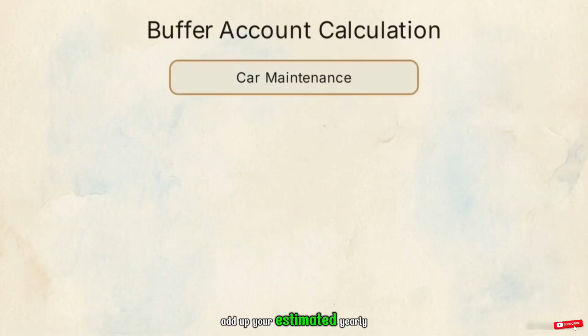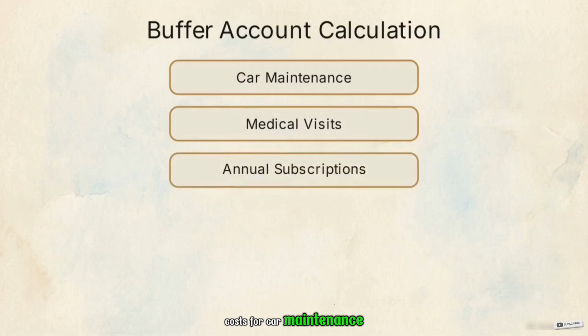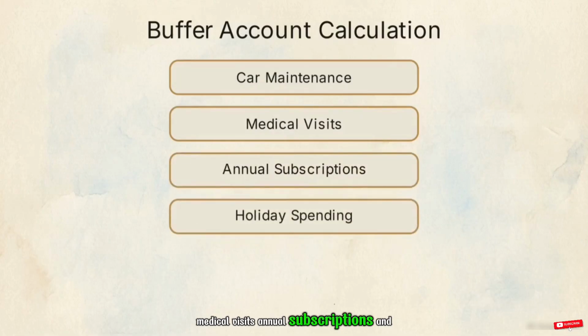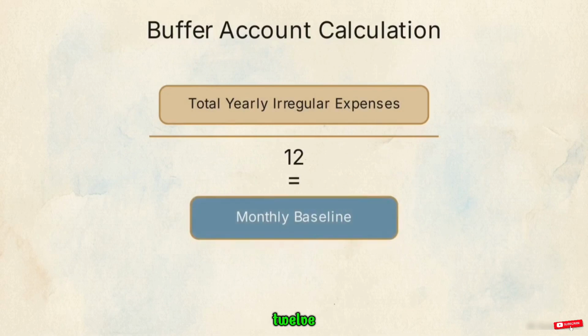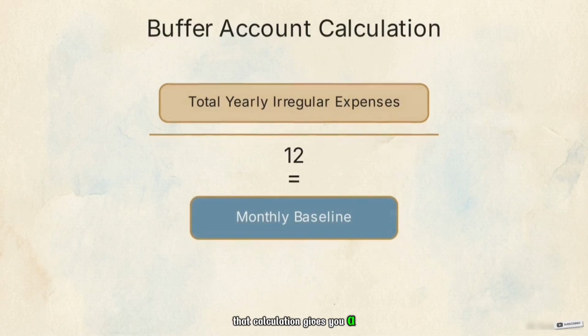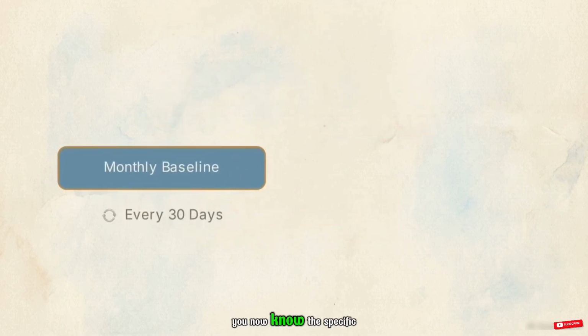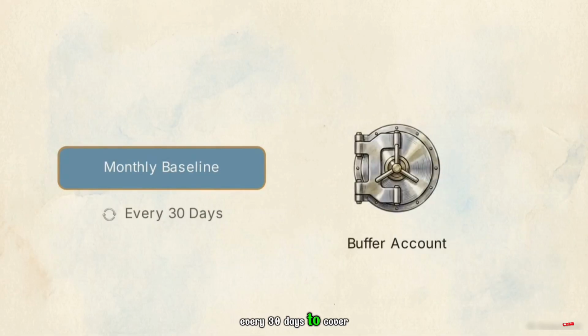This equation shows exactly how to calculate your buffer. Add up your estimated yearly costs for car maintenance, medical visits, annual subscriptions, and holiday spending. Then divide that total by 12. That calculation gives you a monthly baseline. You now know the specific dollar amount you must set aside every 30 days to cover an entire year's worth of irregular bills, and the system routes that target amount directly to the vault.